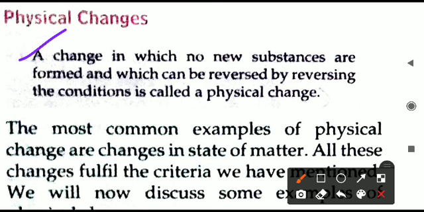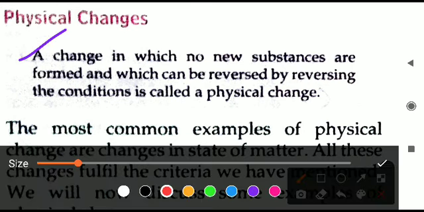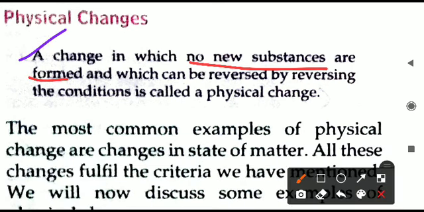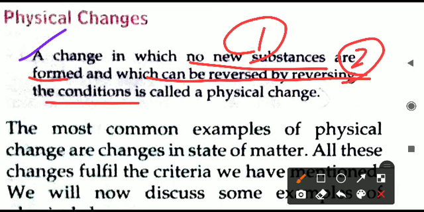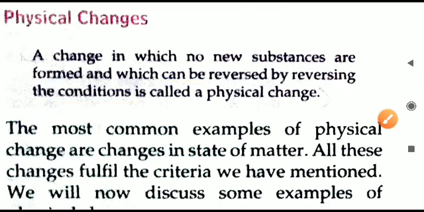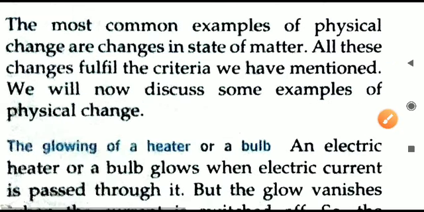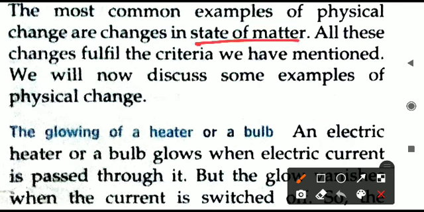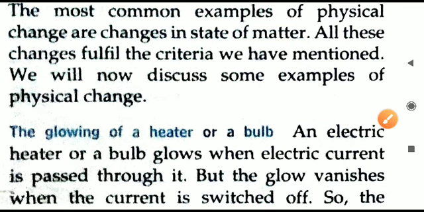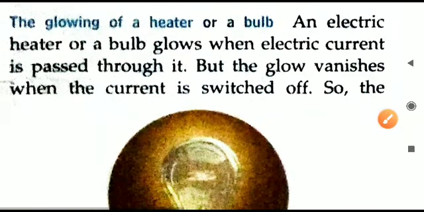Physical change is what? It is a change in which no new substance is formed and which can be reversed by reversing the condition. So these are the two conditions we discussed in the previous video, which are required for the physical change. No new substance must be produced, also the change must be reversible. The example we had seen was the change in the state of matter. Let us now see other examples.